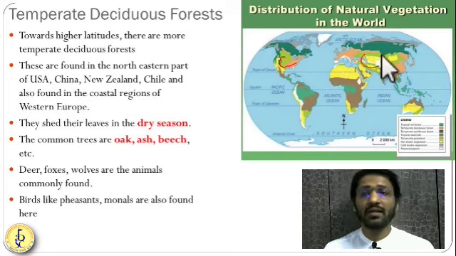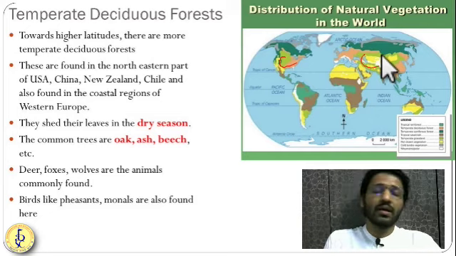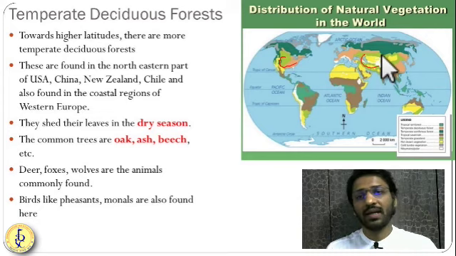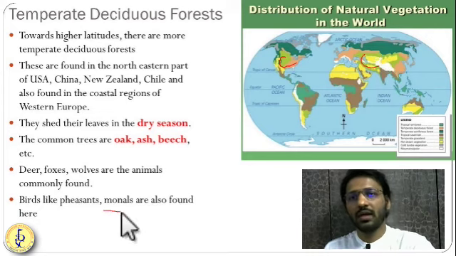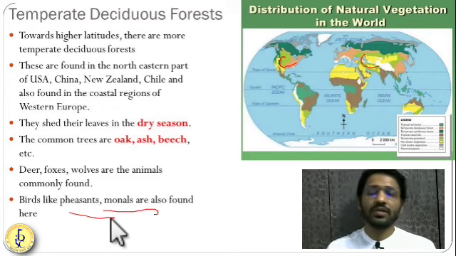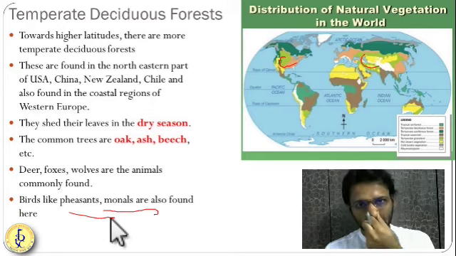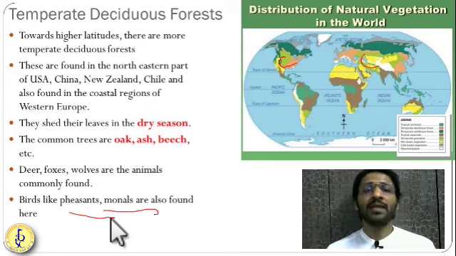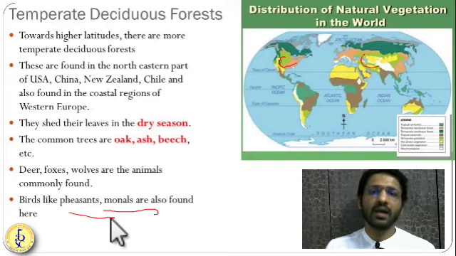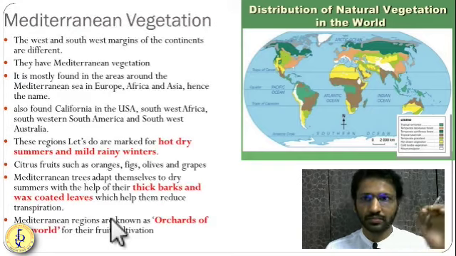So again you will find foxes, wolverines, deer, these types of animals over here and some birds like monals, pheasants. These types of birds you will find in the temperate deciduous type of forest. Nearby this forest, you will find the temperate grasslands as well. That we'll see later.